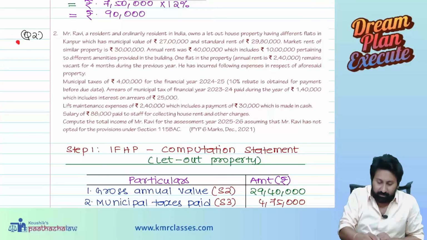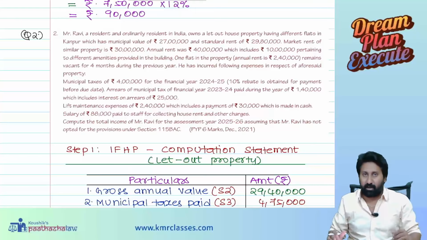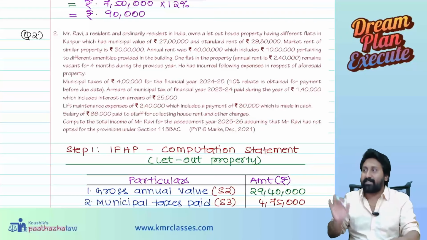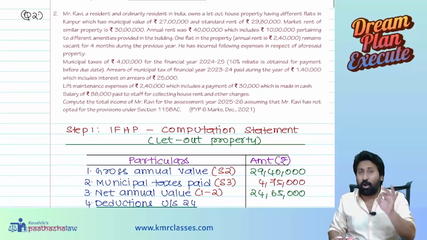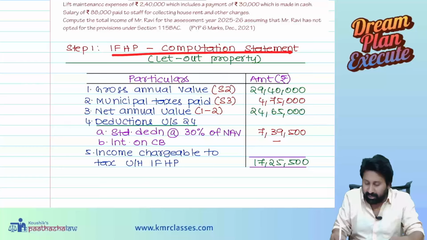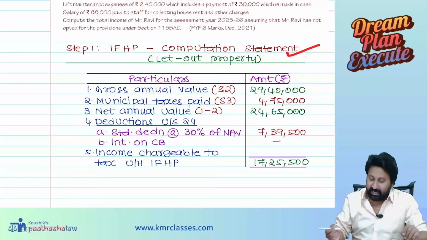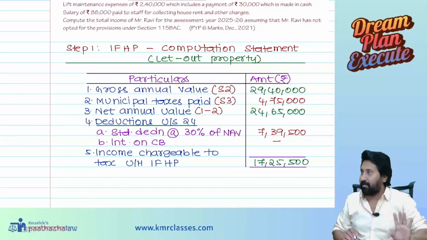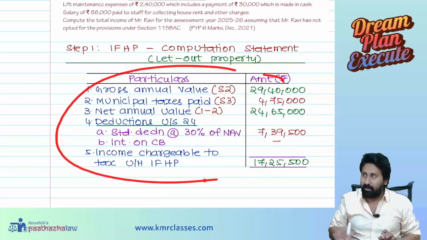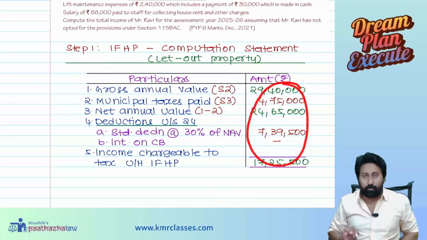Question number 2 is on the house property topic. I'm not going to discuss the question itself, but how to present it. Whenever a house property question comes, step 1 will be the computation statement. The institute gives it like this only. Write as let out or self-occupied in the brackets. First open this table. This table is common for every answer. Only the answers you need to put here.